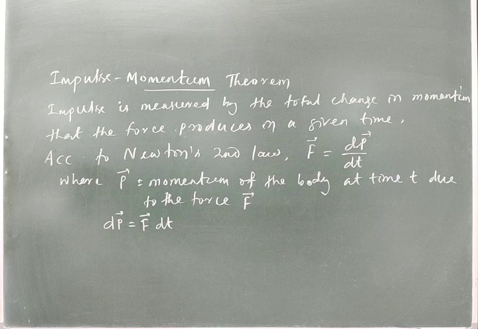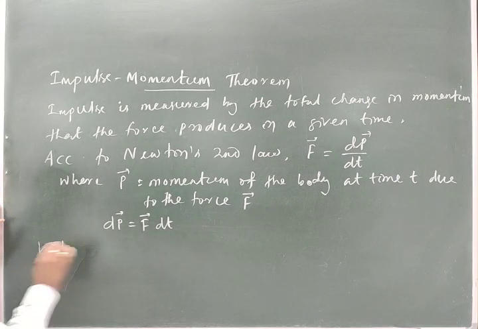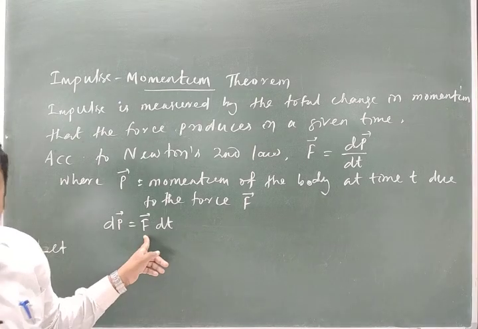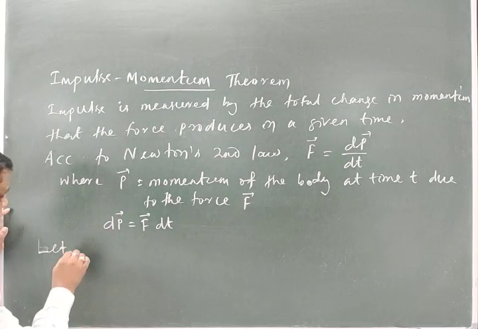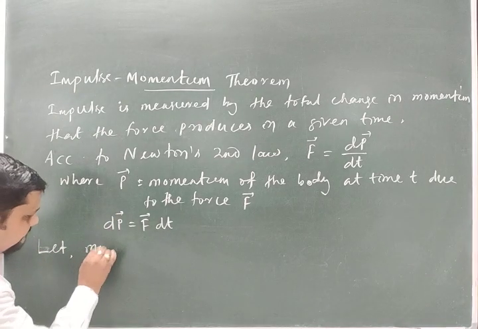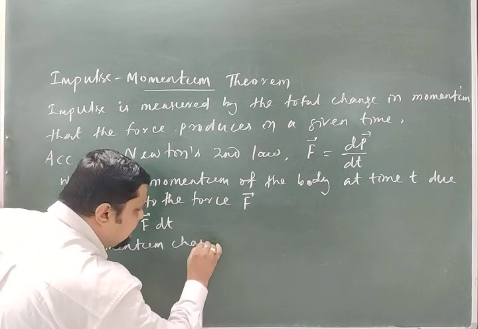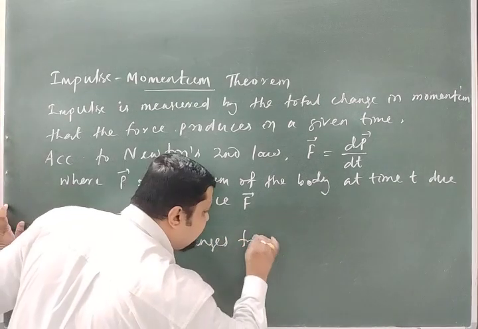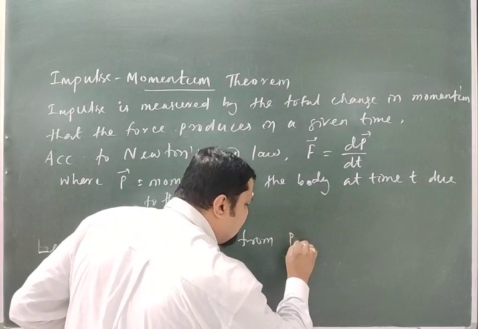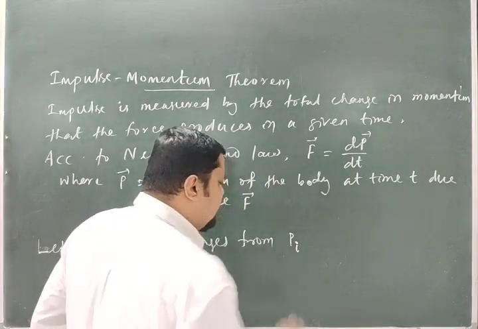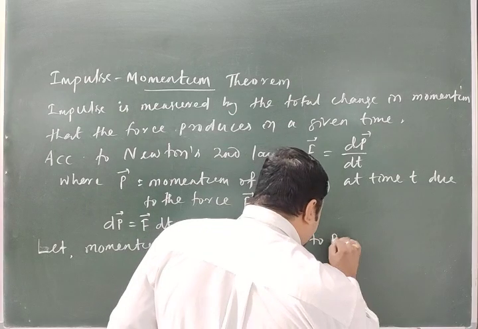Then let the momentum change because of the force, from Pi, initial, to Pf, final.